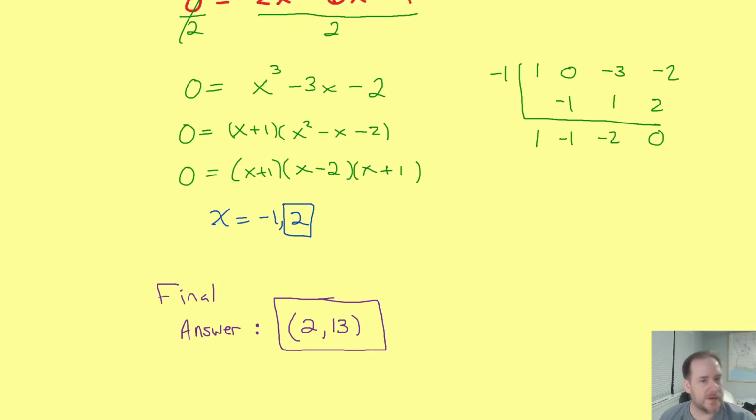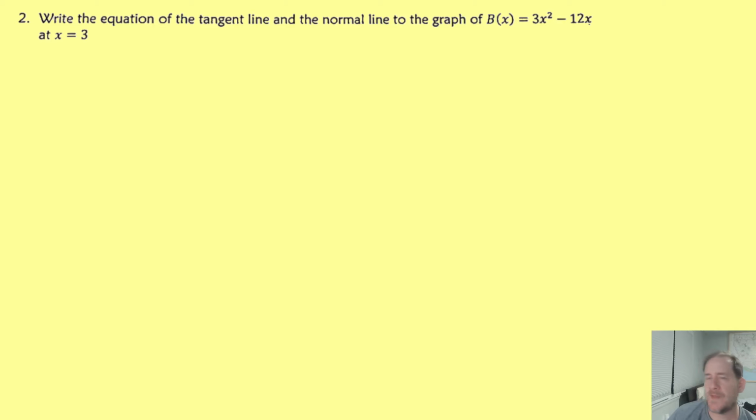All right, I hope that's helpful. Let's go on and try number 2. And I'll try to go faster this time. But number 2 says, write the equation of the tangent line and the normal line to the graph of b of x, which is this quadratic.